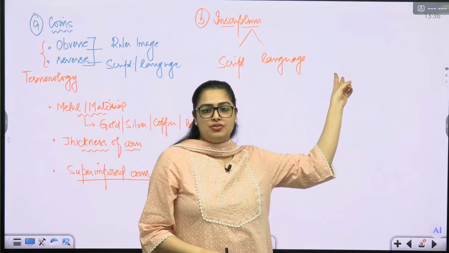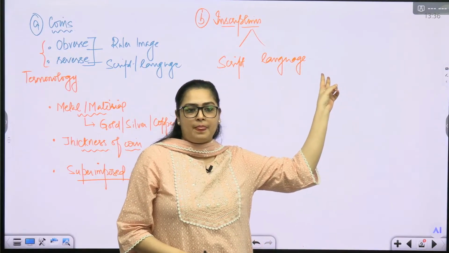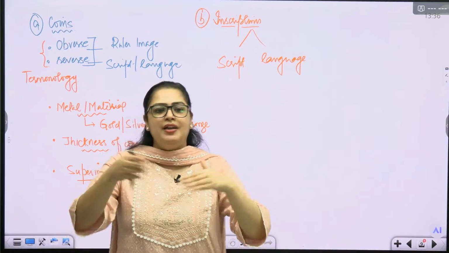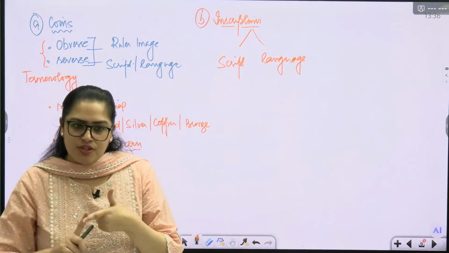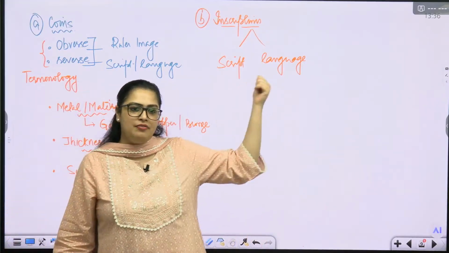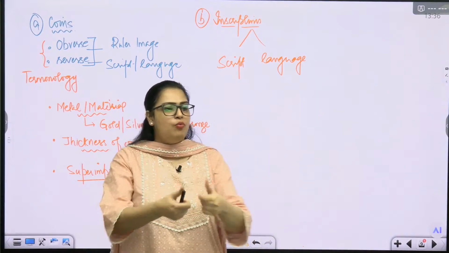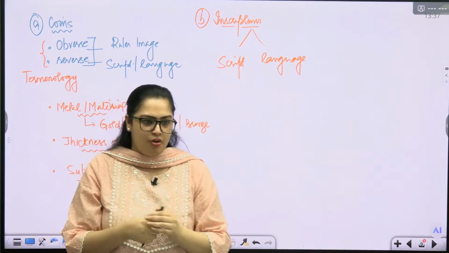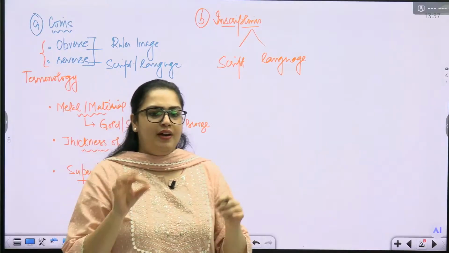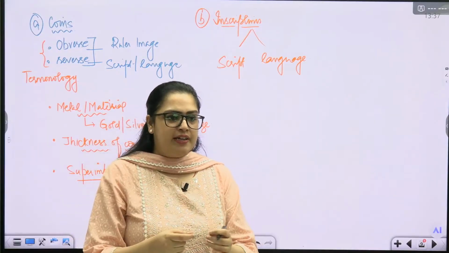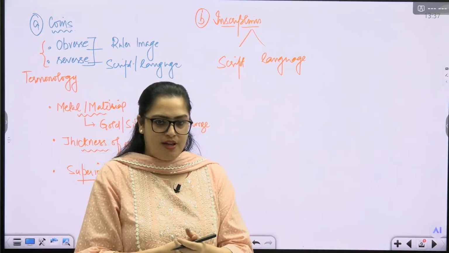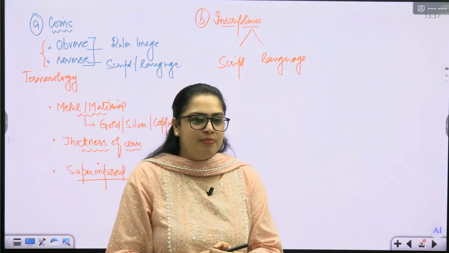But what is language? What we are communicating is language, which is only possible because we have script. So when you WhatsApp your friend something, you are writing that in English only. I mean the letters you are using are A, B, C, D in your WhatsApp. But you are trying to communicate something in Kannada only.